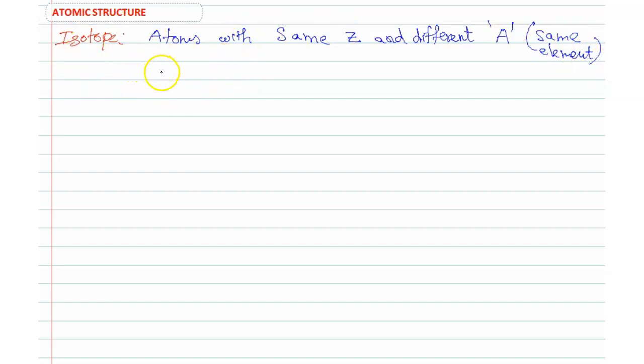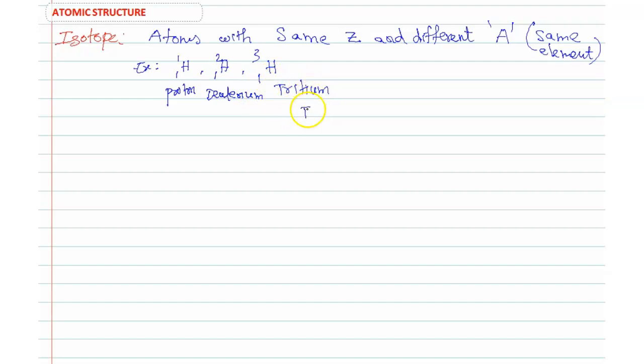For example, 1H1, 1H2, 1H3. So 1H1 means protium, 1H2 means deuterium, and 1H3 means tritium.